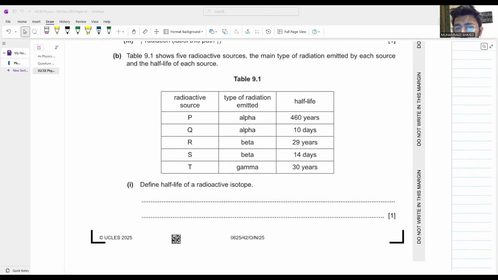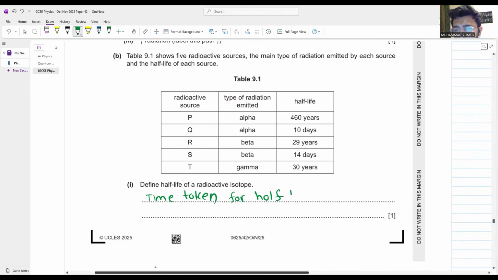The time taken for half the nuclei to decay. यहाँ पे लिख लो time taken for half the nuclei of a sample to decay. Simple.